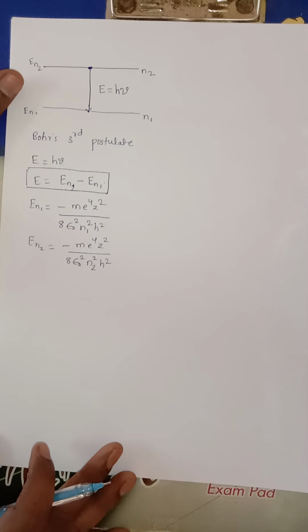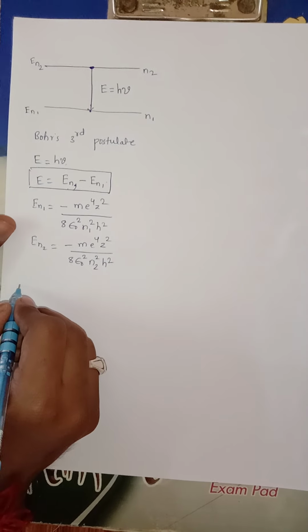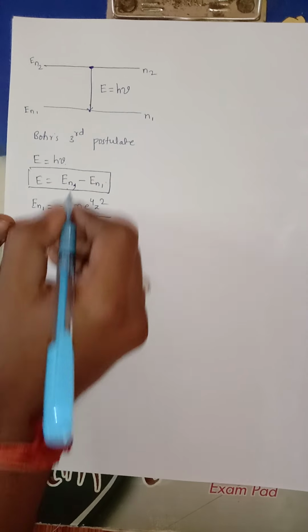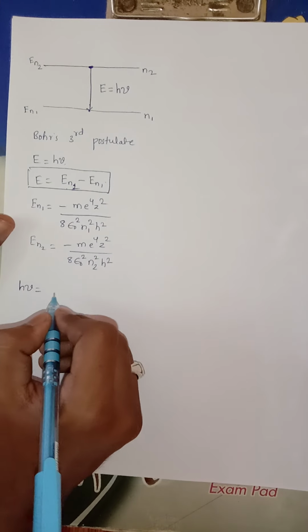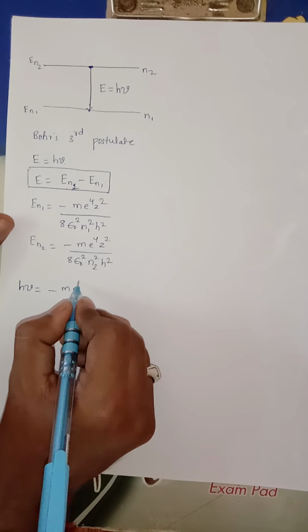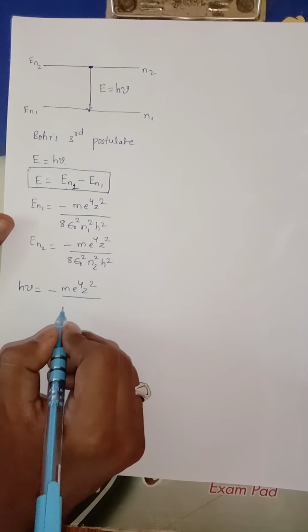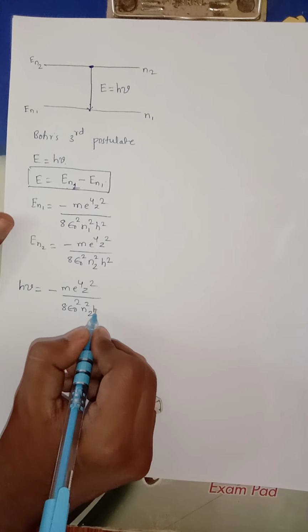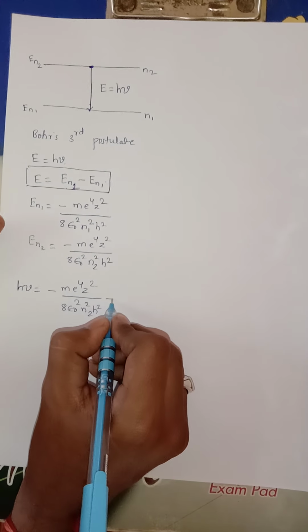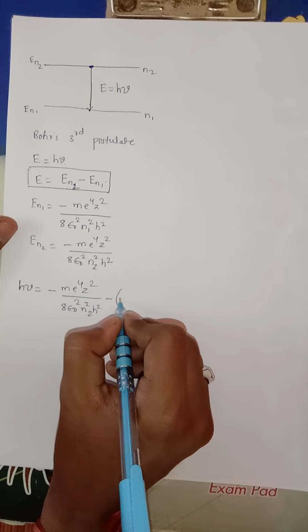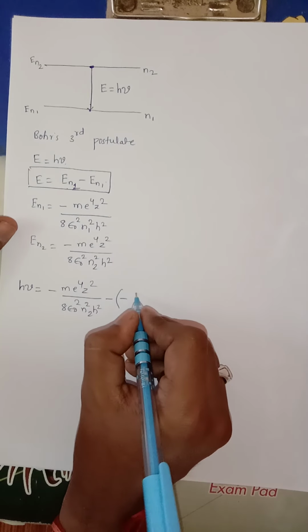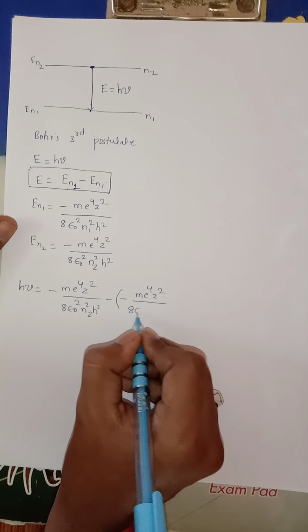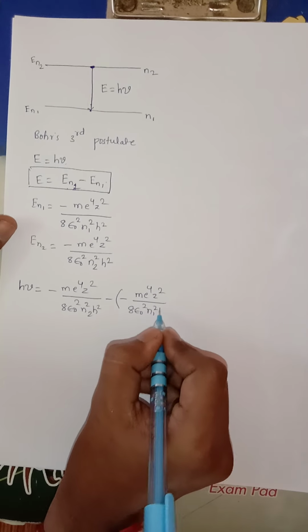Now what happens? E equal to h nu means h nu is equal to En2, right? En2 means which one? This one, that is minus m e raised to 4 z square upon 8 epsilon naught square n2 square h square, minus of minus m e raised to 4 z square upon 8 epsilon naught square n1 square h square.